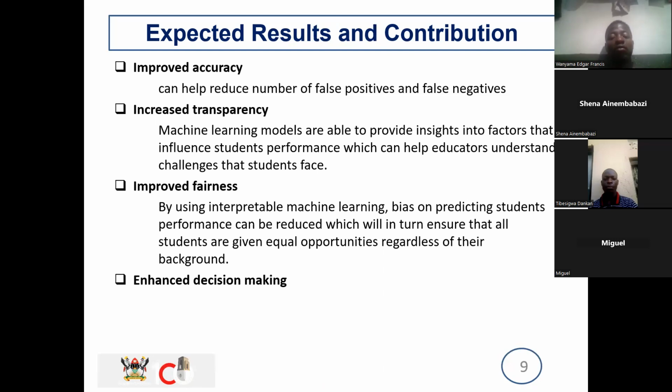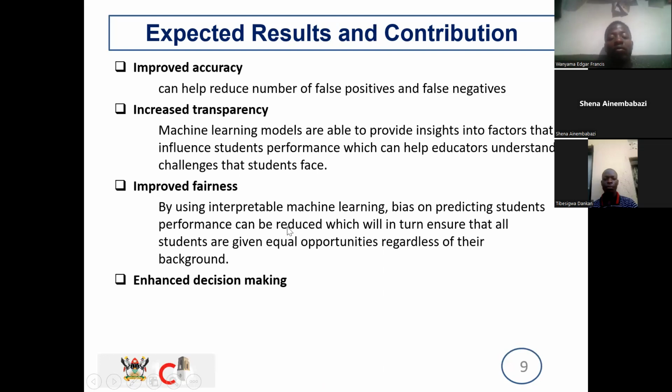Then when we go on to improve fairness, by using interpretable machine learning, bias in predicting students' performance will be reduced, which will in turn ensure that all students are given equal opportunities regardless of their background. Then the next result is improved decision making, whereby machine learning models will provide insights into factors that influence students' performance, and this is where the educators and policymakers will base to make their decisions.